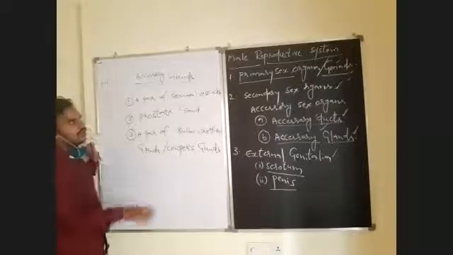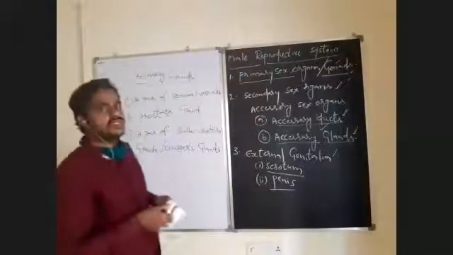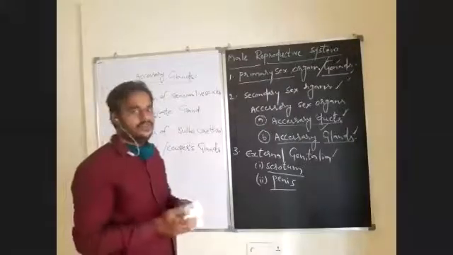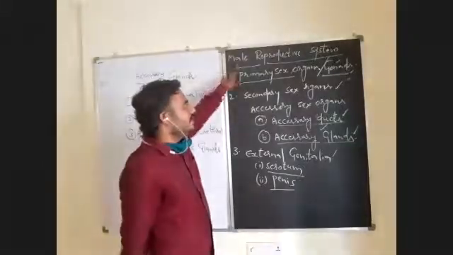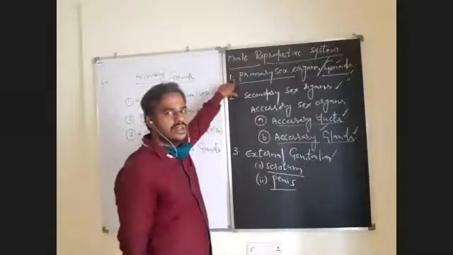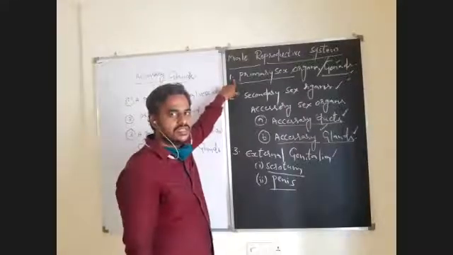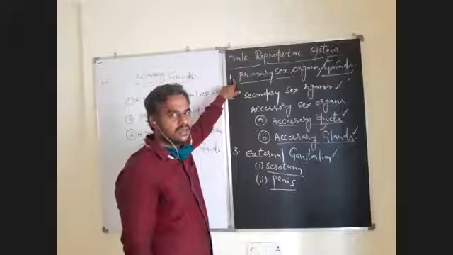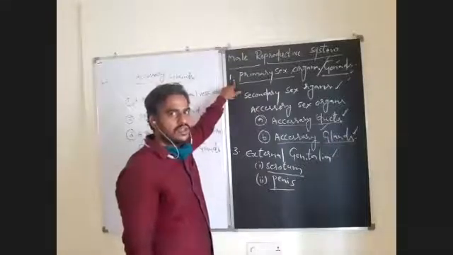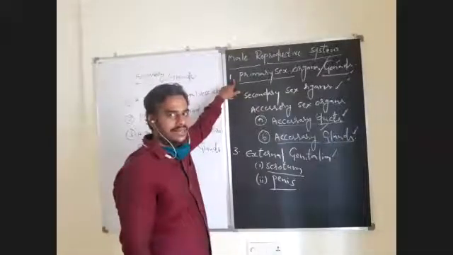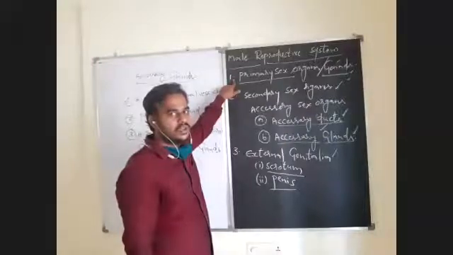So now it is clear what structures are present in the male reproductive system of human beings. See here, the primary sex organs or gonads in the male reproductive system are a pair of testes. A pair of testes are the primary sex organs or gonads. These are the structures involved in the production of gametes and also the secretion of reproductive hormones.